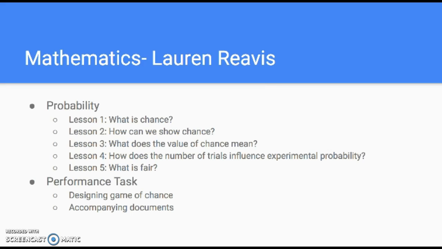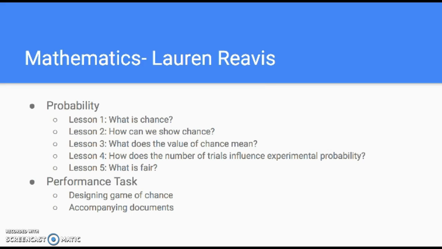So the 5 lessons, the first lesson, they're going to explore what is chance. So they're going to investigate this concept of probability in simple events. They're going to play an impossible, maybe, certainly game, categorizing different events into either impossible, maybe, or certainly to happen. They're going to investigate sample space and also be able to calculate simple probabilities.